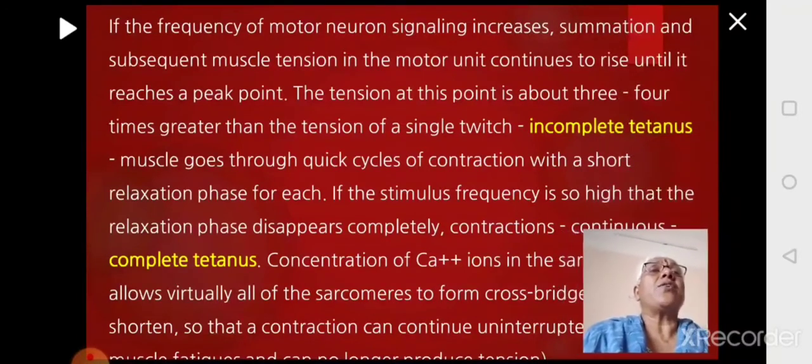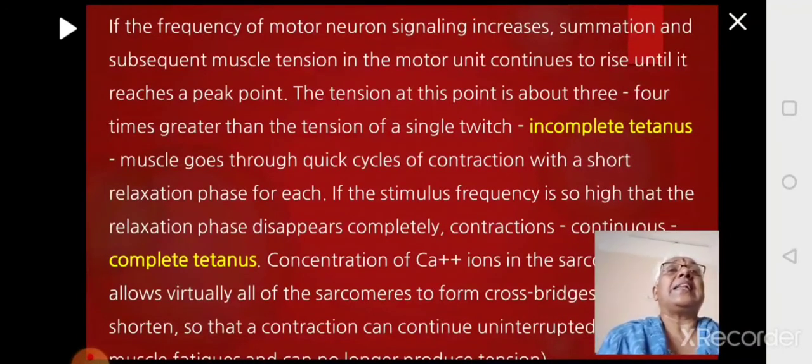Now, if the frequency of the motor neuron signaling increases, then what happens? Summation will happen and muscle tension increases and it reaches a peak point. When it reaches a peak point, the contraction power is 3 to 4 times greater than if there was one single contraction. Because of summation, each stimulus is becoming stronger and stronger.